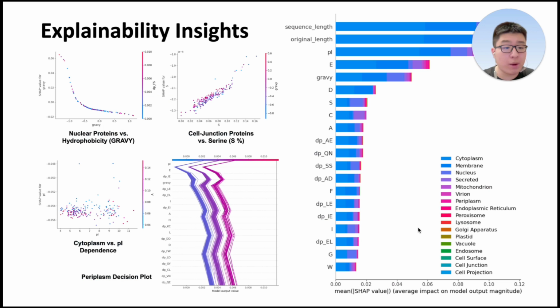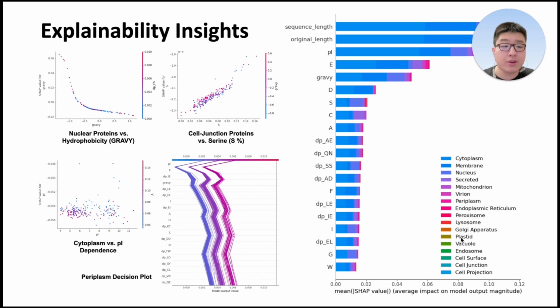Just to explain more about SHAP, it applies cooperative game theory to assign each feature a contribution value to a given prediction. By computing these SHAP values, we can obtain both a global feature ranking and also per protein force plots that can reveal why the model favored one compartment over another.